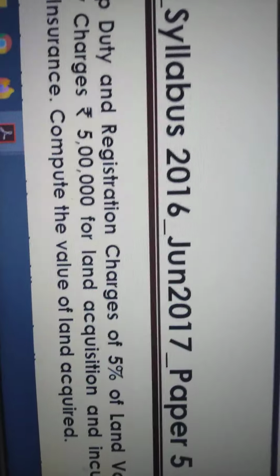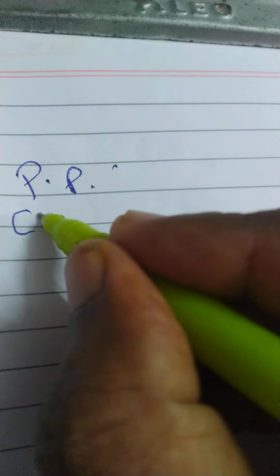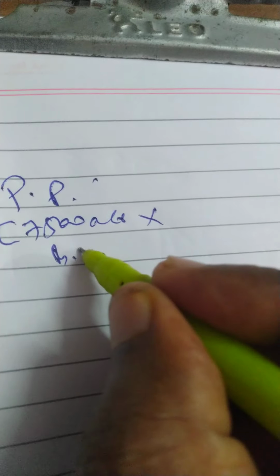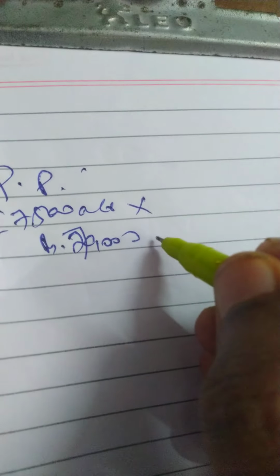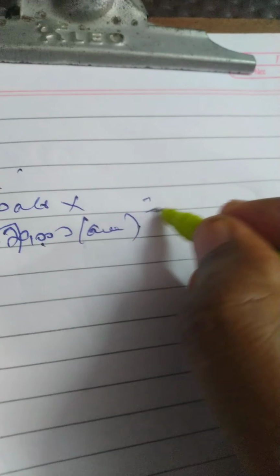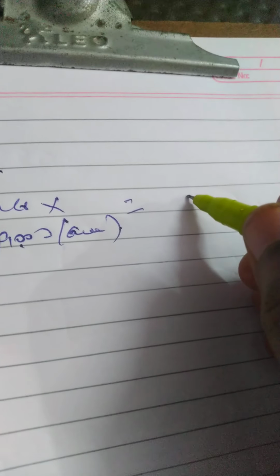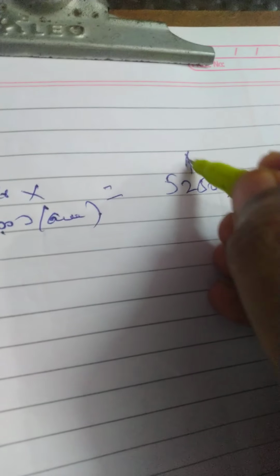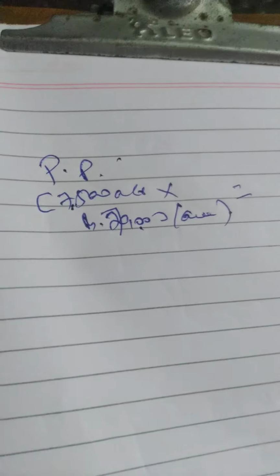Compute the value of land. That is the question. We will value the land now. The purchase price: how many acres? 7,500 acres into 70,000 rupees per acre, correct? 7,500 into 70,000 equals 5,250 lakhs. Only the land cost is 5,250 lakhs, plus